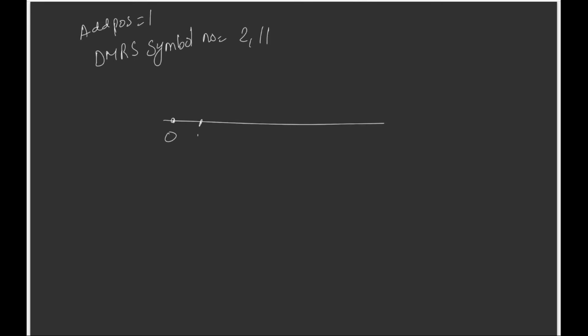For add pos equal to 1, the DMRS symbol numbers are 2 and 11. Let's say for a single slot, this is my DMRS and this is my DMRS.